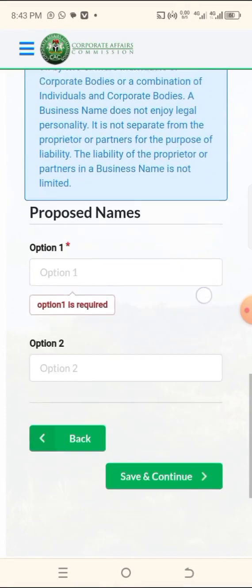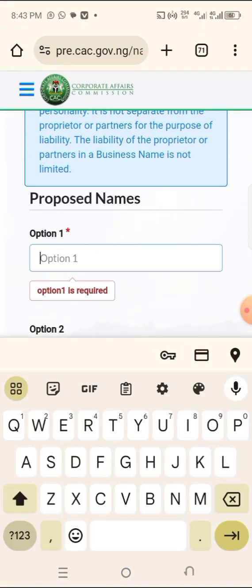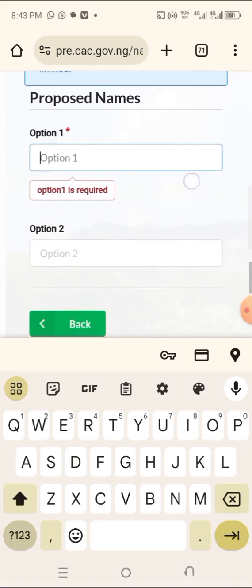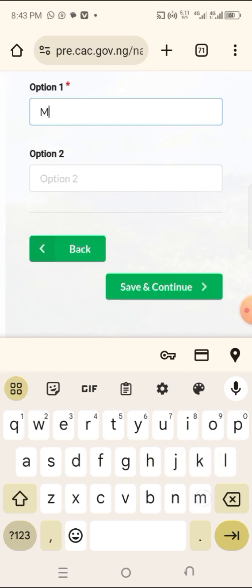Okay. After that, you come to this proposed name. Remember the name that you searched, that nobody has been using before. That's the name you are going to put here.